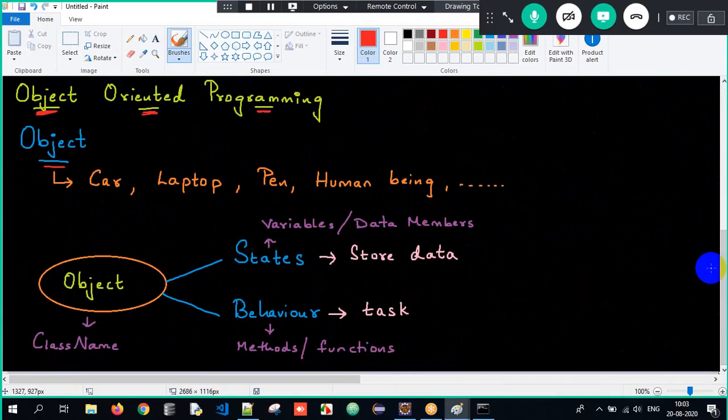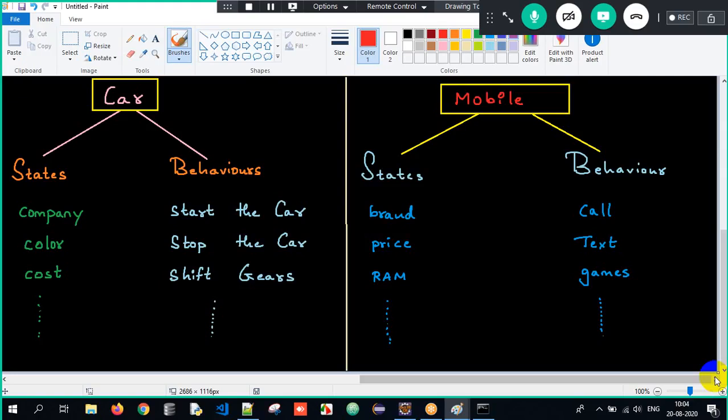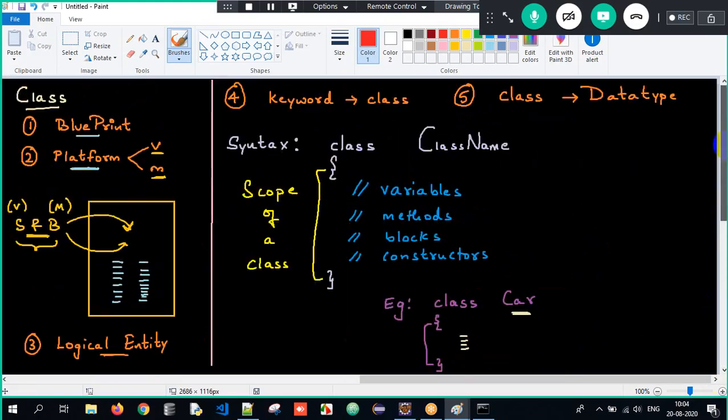Here, an object is a real-world entity, meaning it is a part of the real world and physically existing. I gave a couple of examples. We generally consider the object name as the class name, not all the time, but at times. States are variables, behaviors are methods. We took a couple of examples to understand the respective states and behaviors, and then we understood what a class is. A class is a platform to store all the states and behaviors of an object. And we saw it's a blueprint, a logical entity.